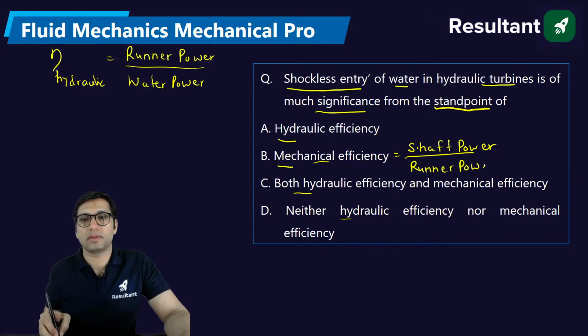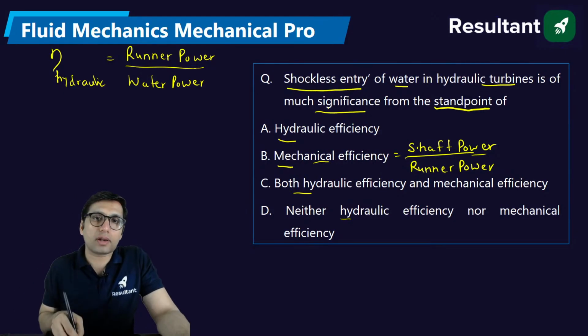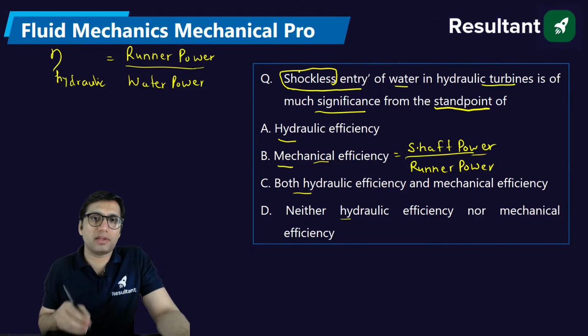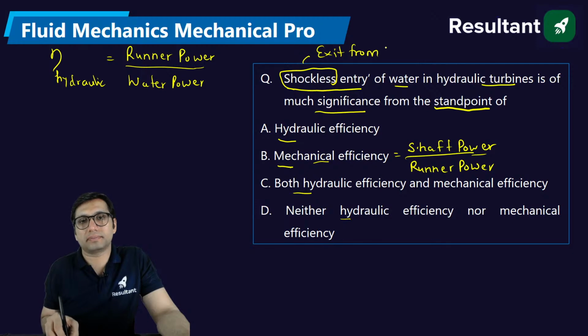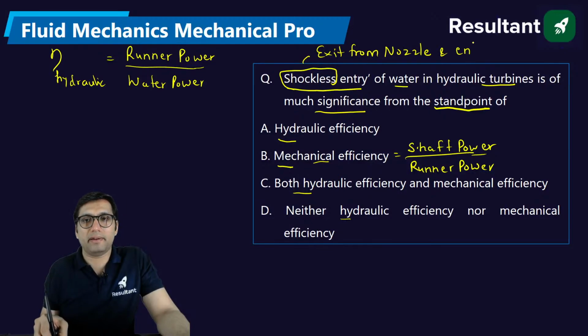What do you mean by shockless entry? What is the meaning of shock effect? Shock effect basically appears in the subject of fluid mechanics. You must have read somewhere that when the jet exits from the nozzle and enters the turbine, then because of this sudden exit from the nozzle, there will be some loss of energy that is called shock loss.